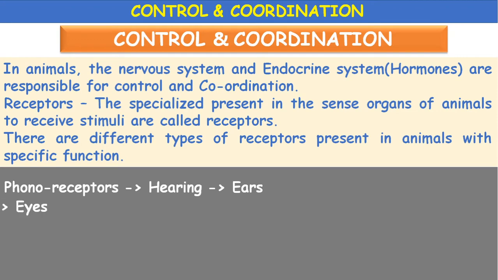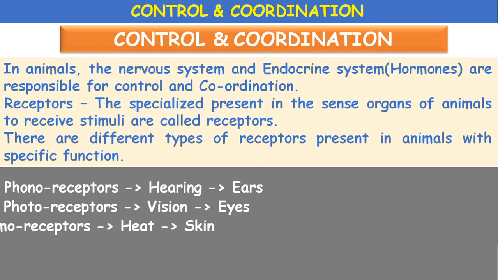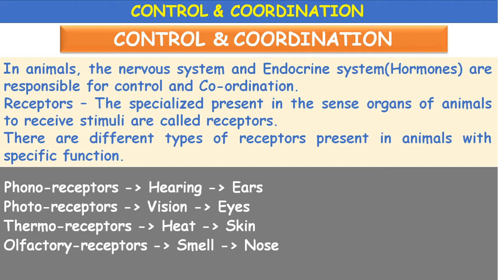They are present in the ear. Photoreceptors, they are responsible for vision, detecting light. So they are present in the eyes. Thermoreceptors, they can respond to the stimulus heat. They are present in the skin. Olfactory receptors, these receptors are present in the tongue and especially in the nose. Olfactory means smell. Smell receptors are present in the nose.